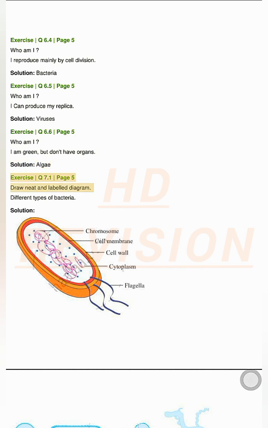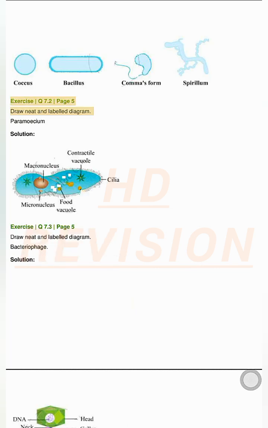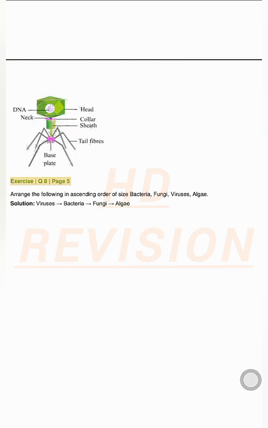Exercise Q7.1, page 5. Draw neat and labeled diagram. Different types of bacteria. Solution. Exercise Q7.2, page 5. Draw neat and labeled diagram. Paramecium. Solution. Exercise Q7.3, page 5. Draw neat and labeled diagram. Bacteriophage. Solution.